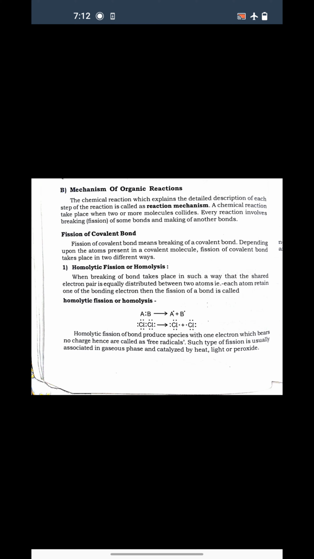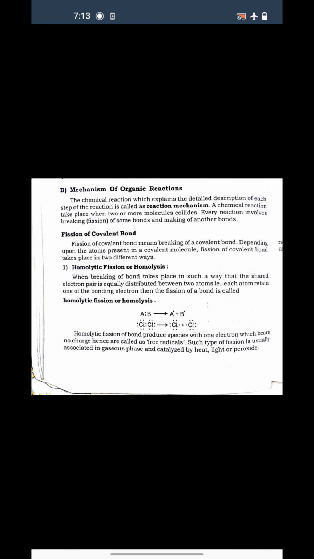in the covalent molecule. Suppose we have a molecule having two atoms, and these two atoms may be the same, like H-H or Cl-Cl, where both atoms in the bond are of the same kind.